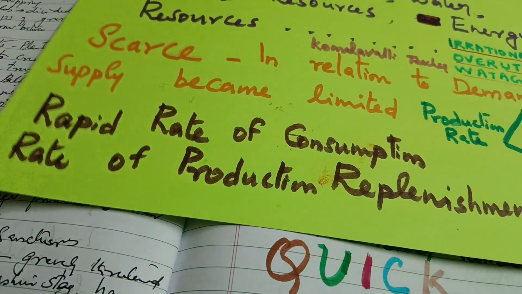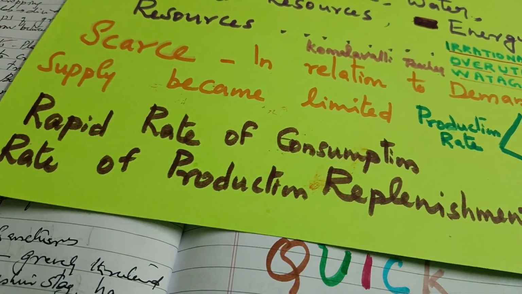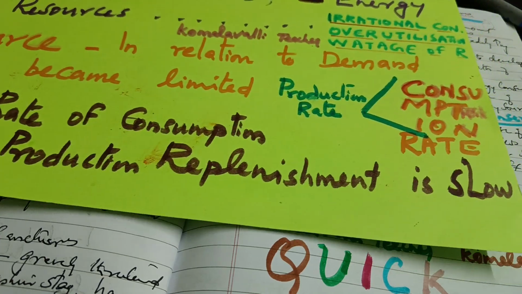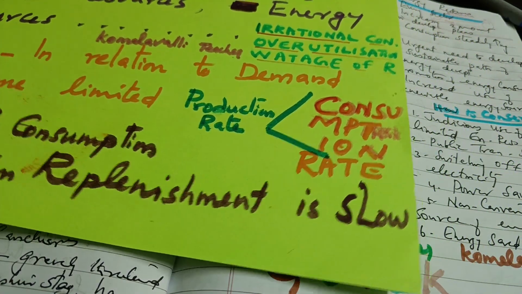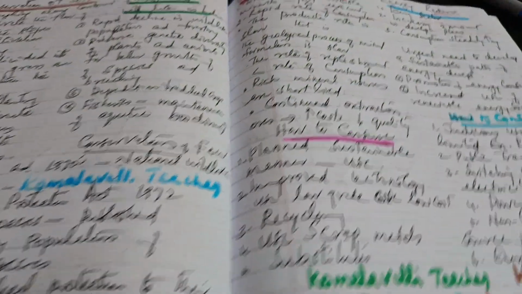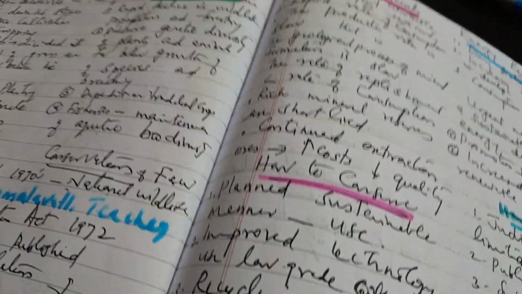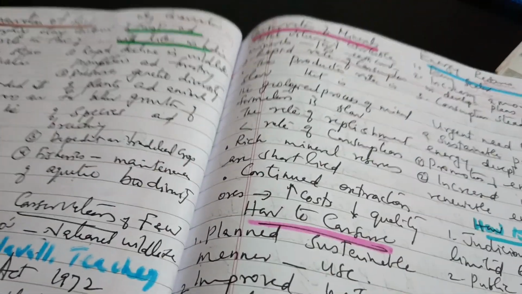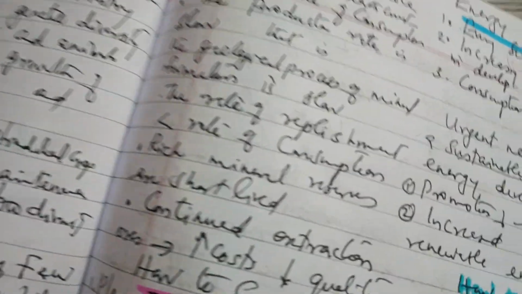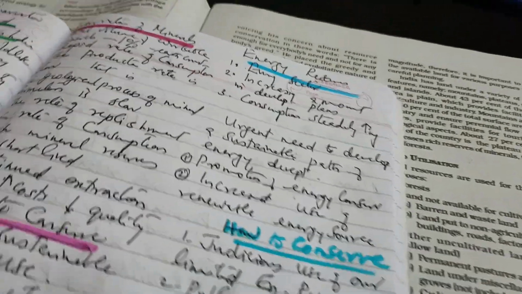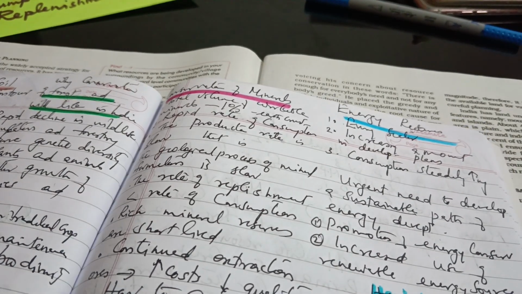Consumption is rapid, but the rate of production or replenishment is low. Keep these facts in mind, and we can go through them specifically. Then I have written in columns, as it will be easier for you.